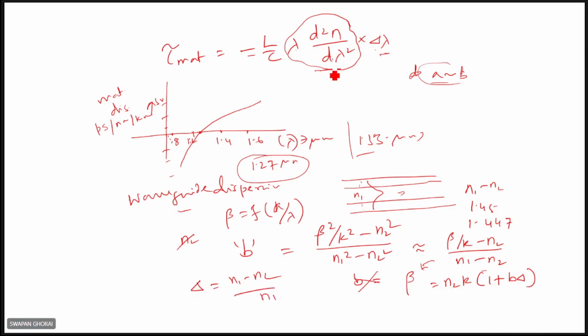So this is a factor. This factor you can determine if you know the n versus lambda for particular materials, right? From the curve you can find out. And delta lambda can be obtained from the source statistics: which source, what is the spectral width, L the distance of propagation, the velocity of light. Generally, this factor d2n upon d lambda squared is provided, and operating wavelengths will be given. So from these factors, you can determine the amount of pulse spread in SM fibers due to material dispersion.